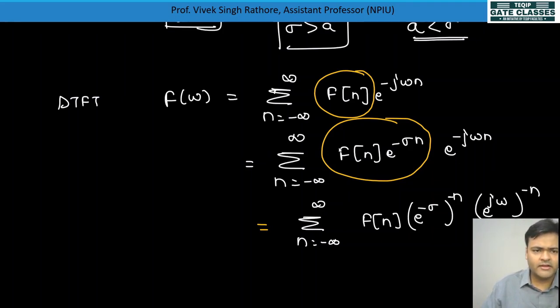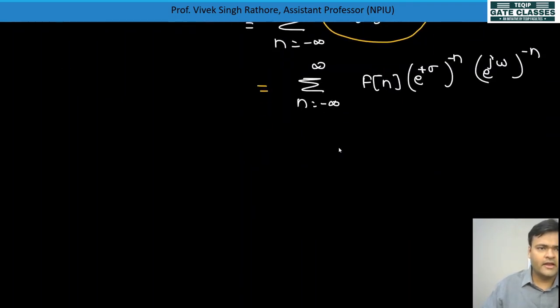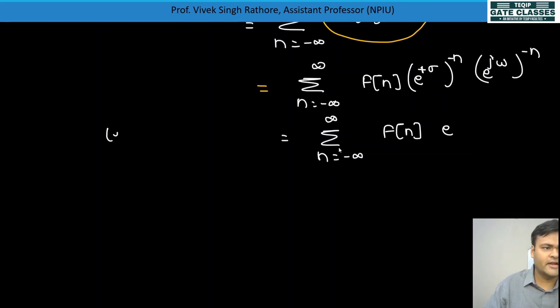Here also we'll take minus only, not plus, so that the common exponent can be taken. And now we can put the summation for n equal to minus infinity to infinity, f of n, e to the power sigma can be written as, let's write, r equal to e to the power sigma.